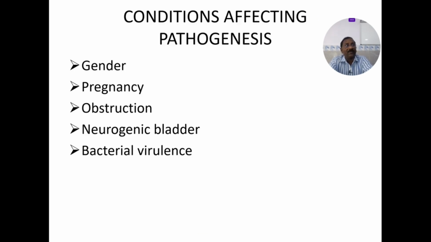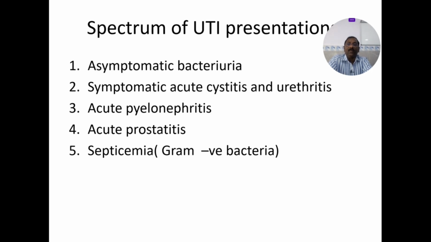So conditions affecting the pathogens: gender, mostly females. Pregnancy is a very important reason. Obstruction by any route, maybe due to calculi or BPH. Neurogenic bladder and bacterial virulence. The more the virulence of the bacteria, the more the chances of having UTI and also ascending infections.